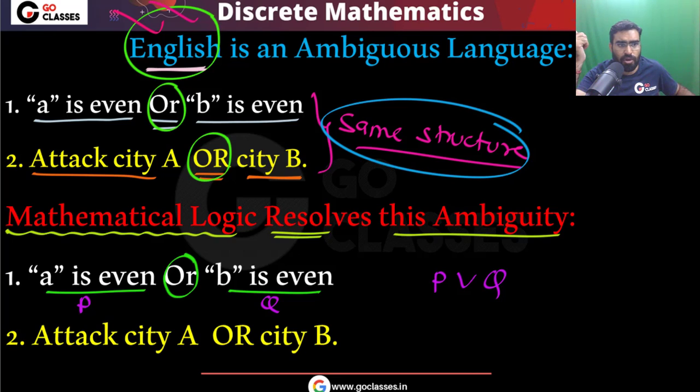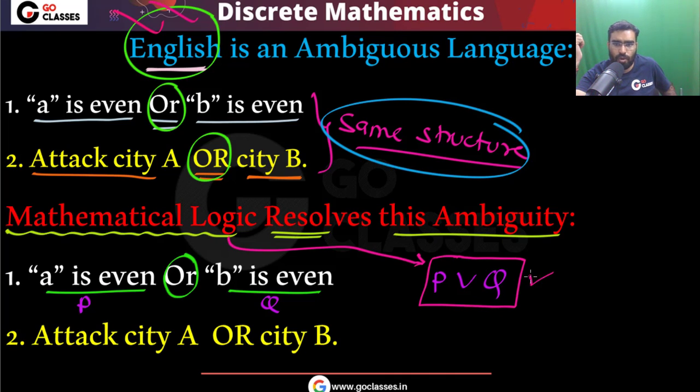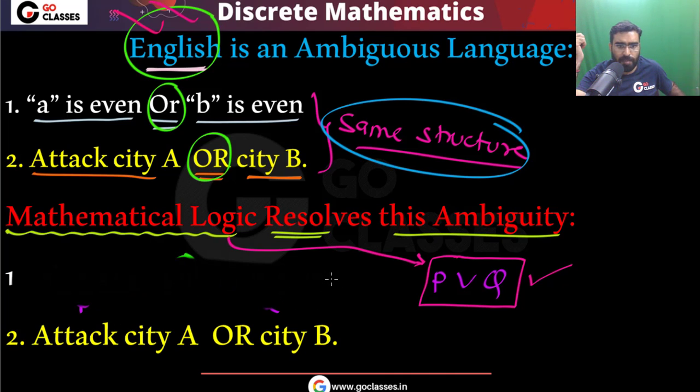So remember, this is the mathematical logic statement. This will be given to the computer. This English statement you will not give to the computer. You will give this statement to the computer.